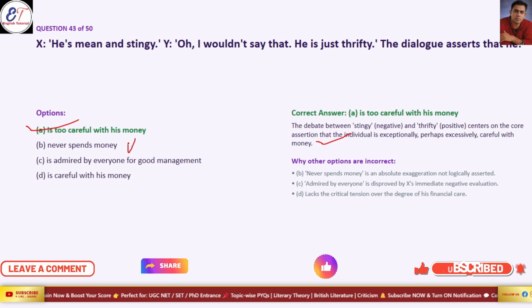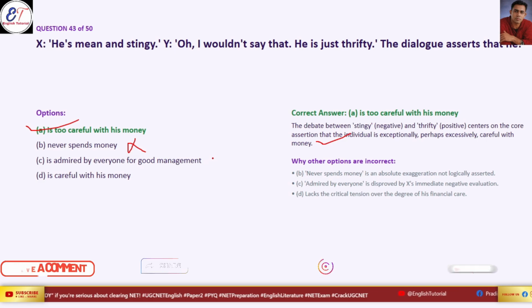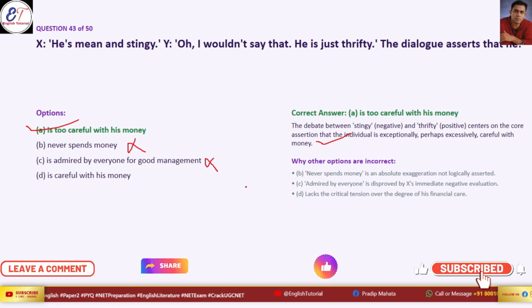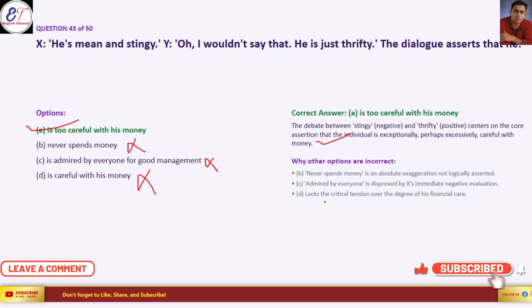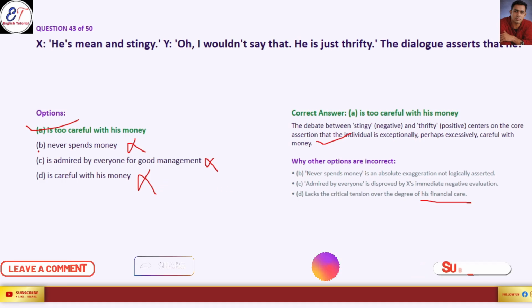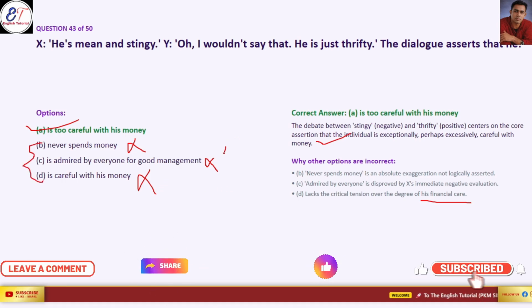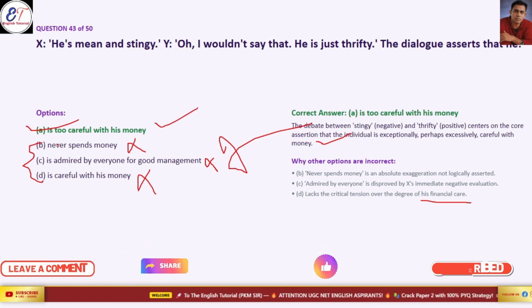Never spends money is the wrong answer, because never spending money is an absolute exaggeration, not logically asserted. He is admired by everyone for good management is also wrong. Admired by everyone is disapproved by X, an immediately negative position. Now option D, careful with his money, is also not correct, because it lacks critical attention to the degree of his financial care. So options B, C and D are absolutely wrong answers. Our correct answer is option A, he is too careful about his money.